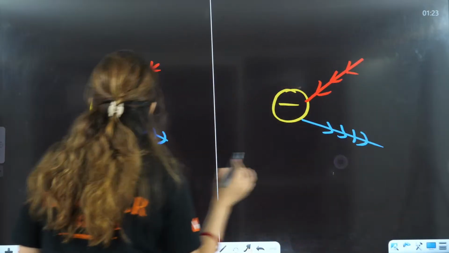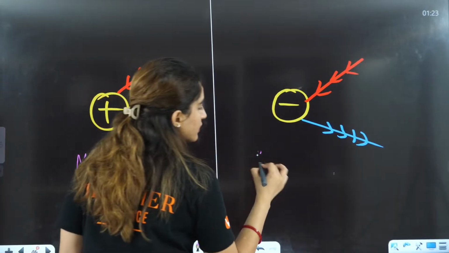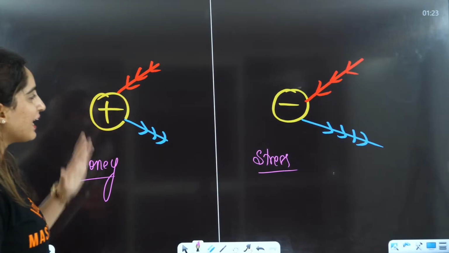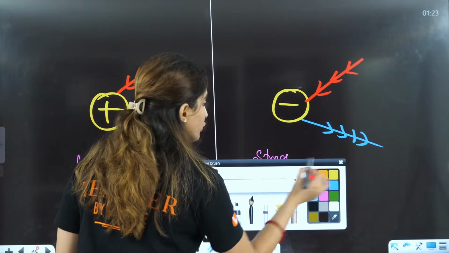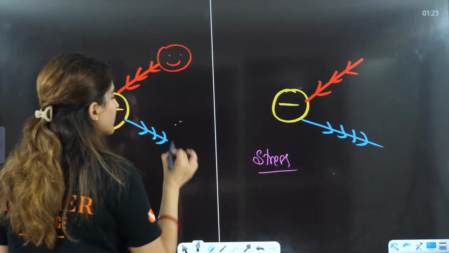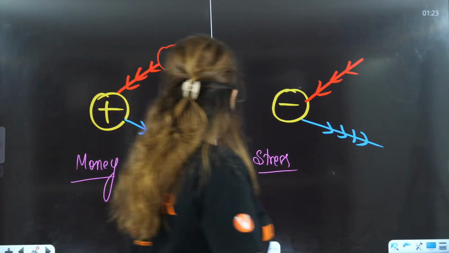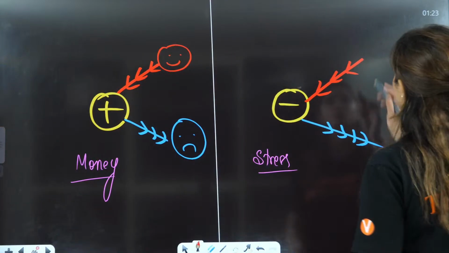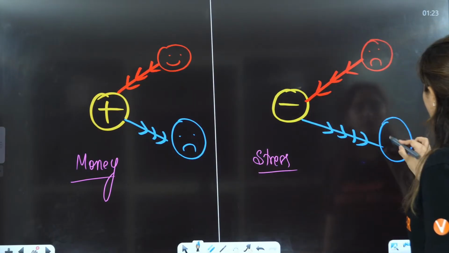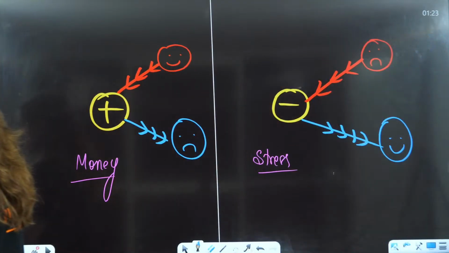Think about carbocation as money and carbanion as stress. When someone gives you money, you become stable, you become happy. When someone takes away money from you, you become sad. When someone gives you stress, you become sad. When someone takes away stress from you, you become happy. That's why this is the situation, right?